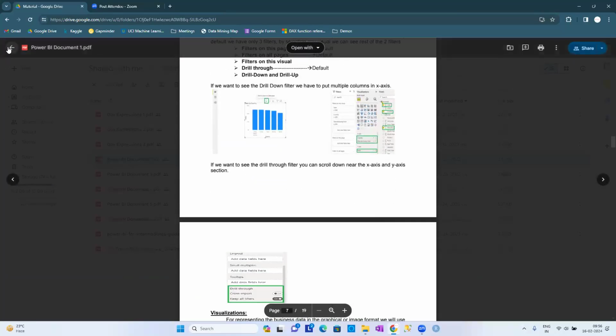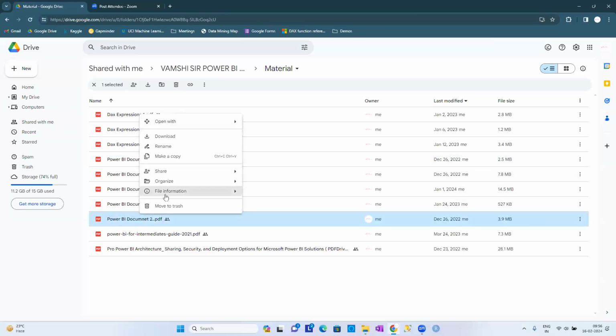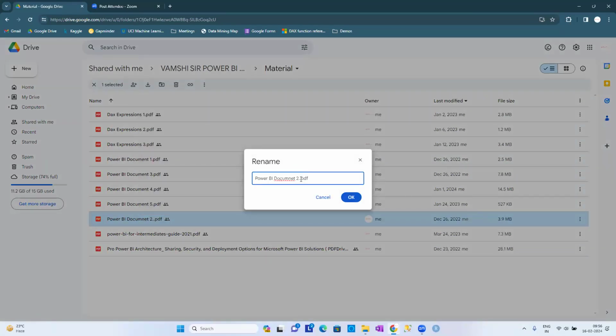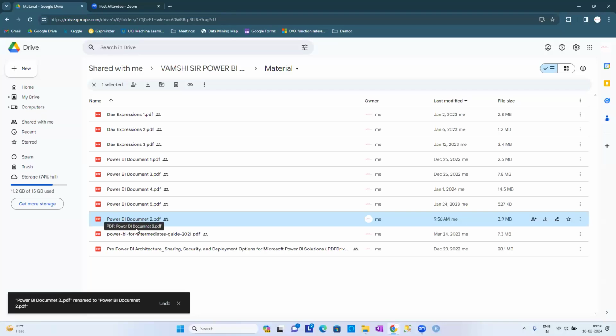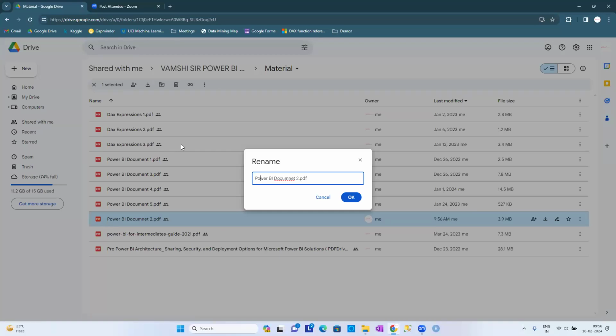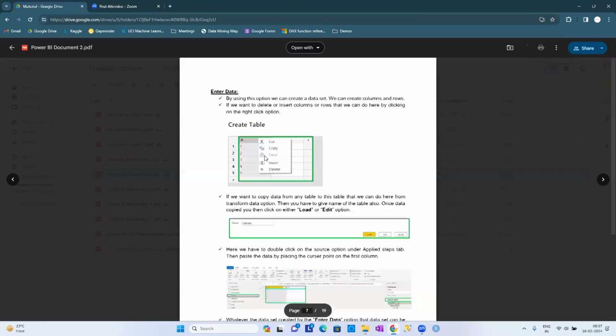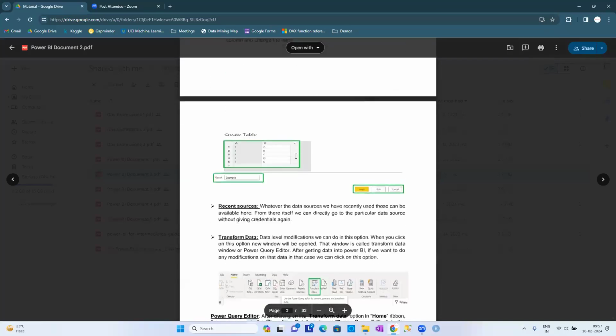And we have started some merging of the concepts, right? You can see that, just a minute. Document 2 is there. Currently, we are in document 2, guys. Whatever we are currently doing, just a minute, there is a spelling mistake. Just a minute, guys. It is going to be document 2, guys. So currently we have started with how to enter the data.